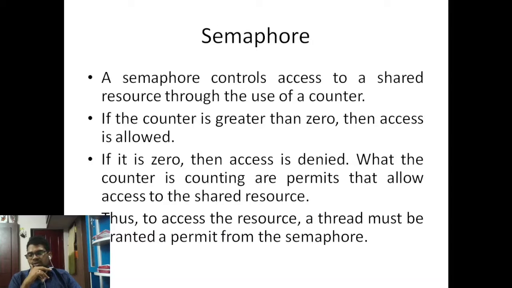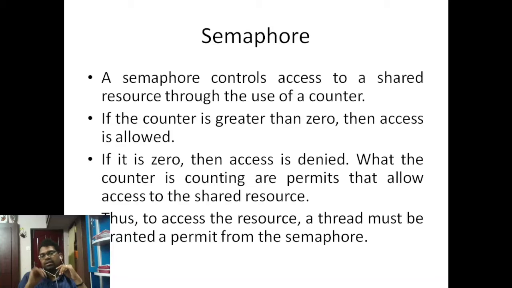The next one is semaphore. A semaphore controls access to a shared resource through the use of a counter. Semaphore reduces the concurrency problem, so it almost stops it.